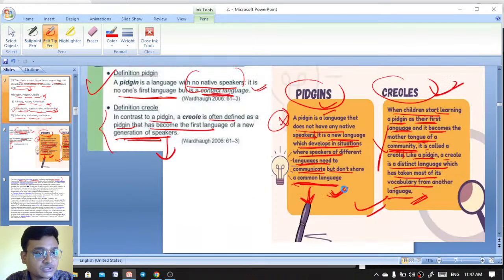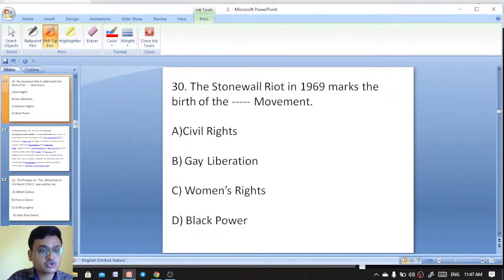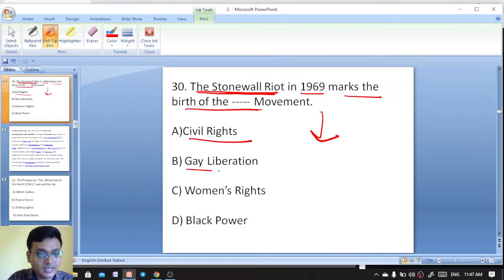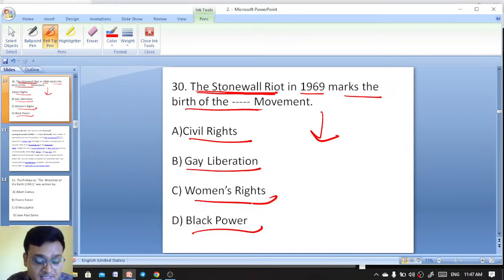Next question. The Stonewall riots in 1969. Earlier I had also made this question, so I had also discussed these questions. The Stonewall riots in 1969 marks the birth of the dash movement: civil rights movement, gay liberation movement, women's rights movement, black power. Will you please answer in the comment box? So the Stonewall riots in 1969 marks the birth of the dash movement here.